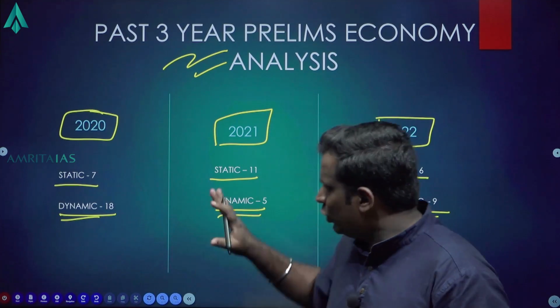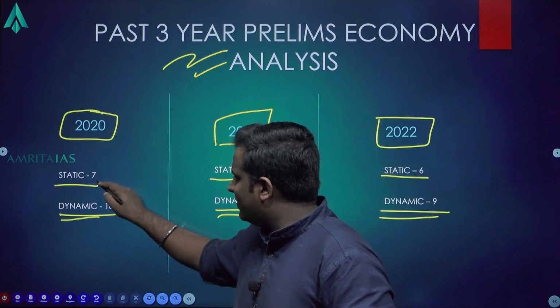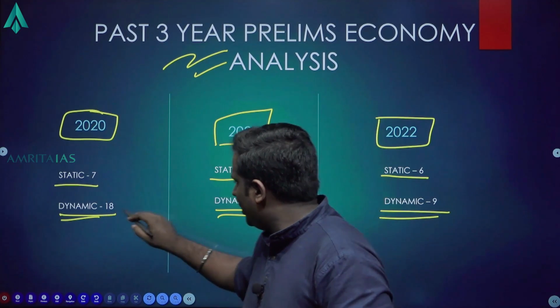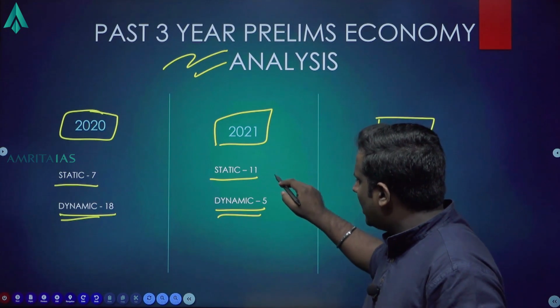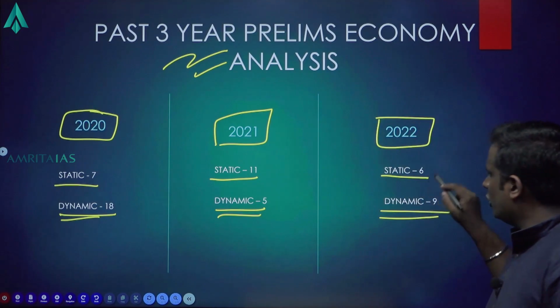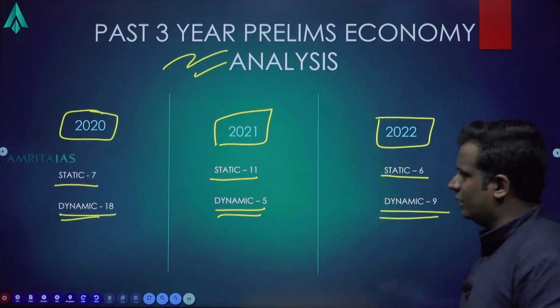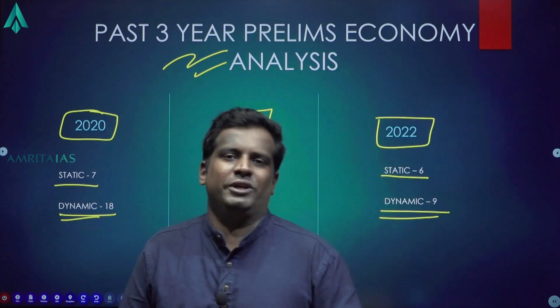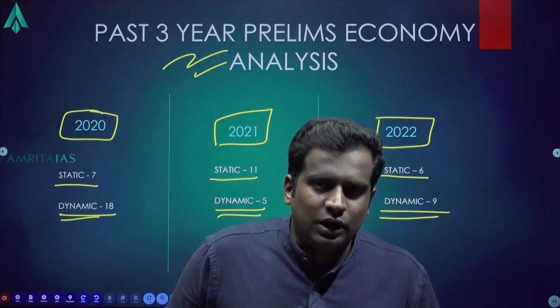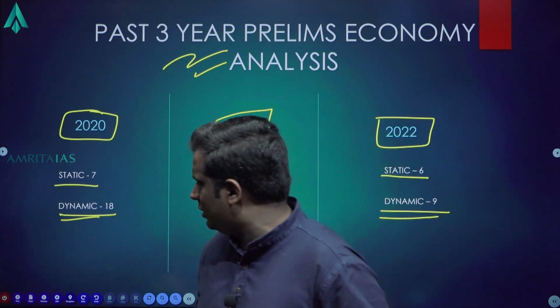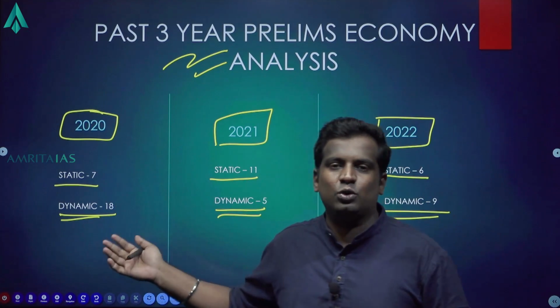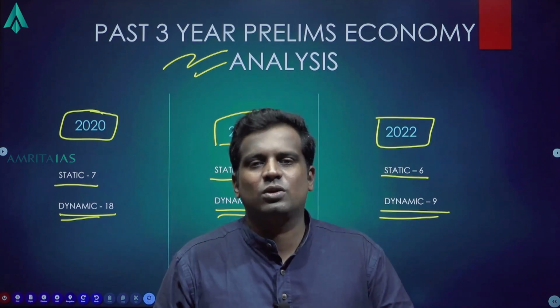Okay. So, if you look at it, 2020, 7 static, 18 dynamic; 2021, 11 static, 5 dynamic; 2022, 6 static, 9 dynamic. 2020 was special. Why? Agriculture acquired so much importance. There were multiple questions, close to 8 to 10 questions, simply based on agriculture.